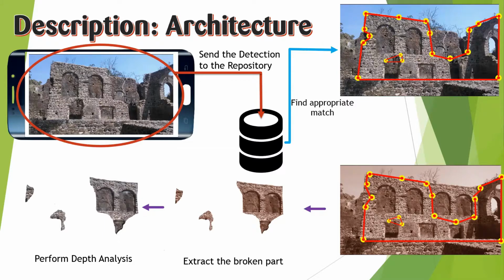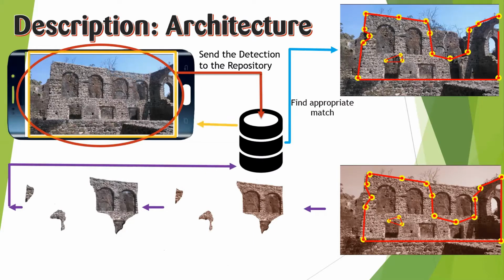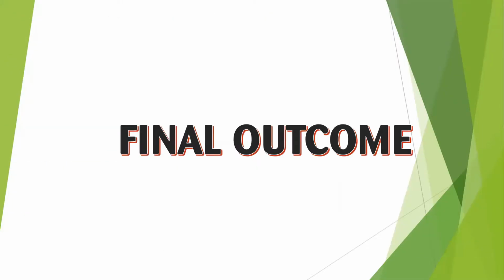Now moving forward, these images will again be sent to the repository, and this repository will send them to the mobile, which is the final destination. So you can see only that part of the structure will be completed and the user will get an extraordinary experience. Now the final outcome that we are able to produce in the real-time environment is being shown.